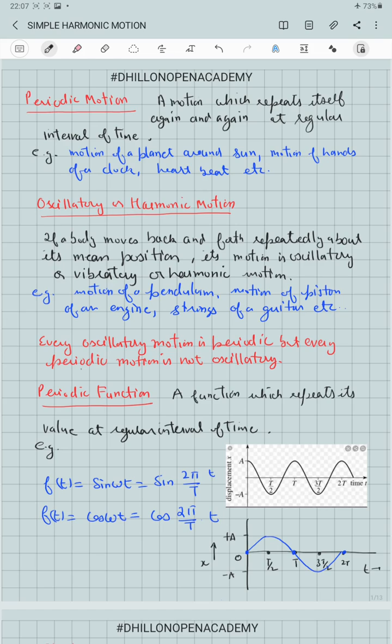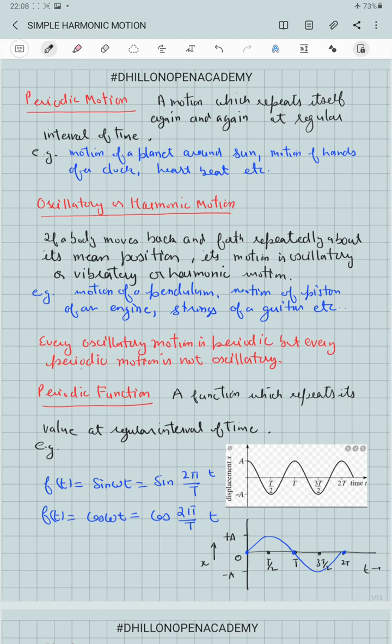Oscillatory or harmonic motion. If a body is moving back and forth repeatedly about its mean position or a certain fixed position, then its motion is said to be oscillatory, vibratory, or harmonic in nature. For example, the motion of a pendulum, motion of the piston of an engine, motion of the strings of a guitar when plucked, etc. are examples of oscillatory or vibratory motion.